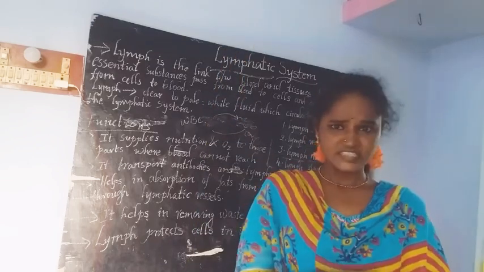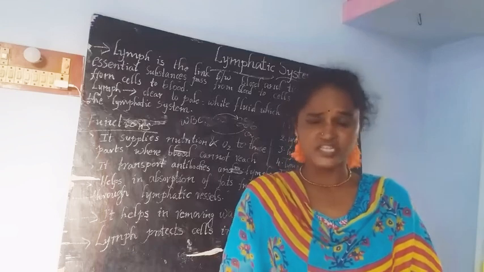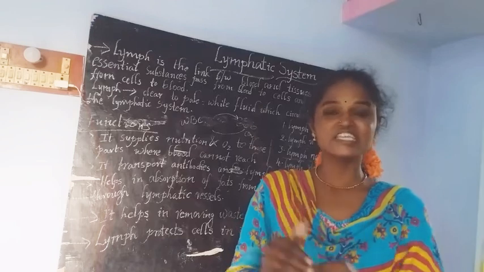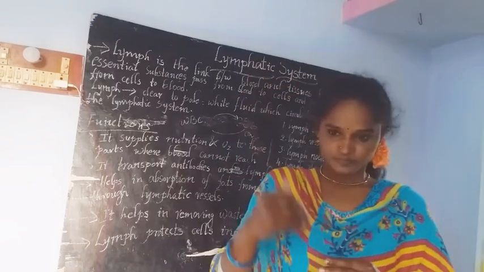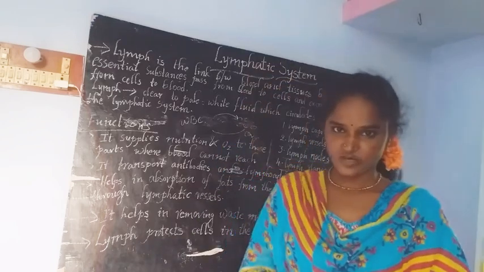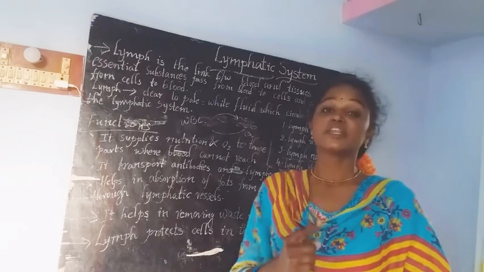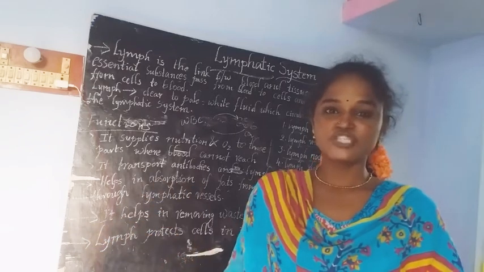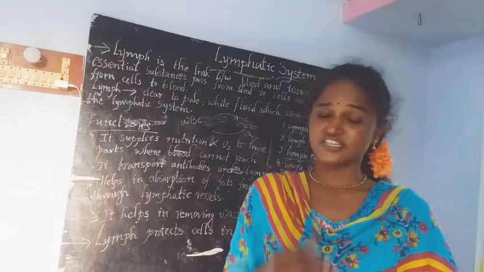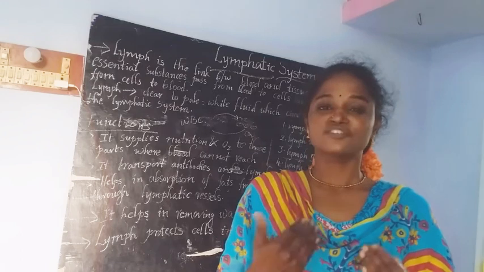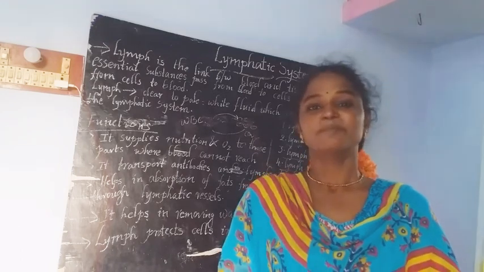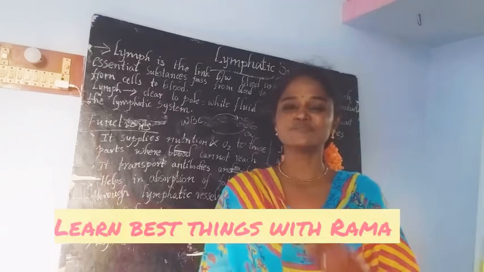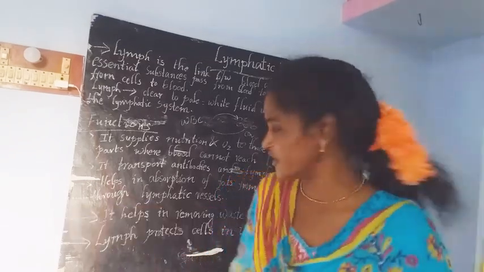Lymph is nothing but a special variety of fluid. It is also part of blood. That's why it needs to enter into the heart. That's why everyone needs to do exercise regularly. Then the lymph which is present in our intercellular spaces and junctions of our body enters into the blood. That's why it is very important. We should give some physical activities to our body.